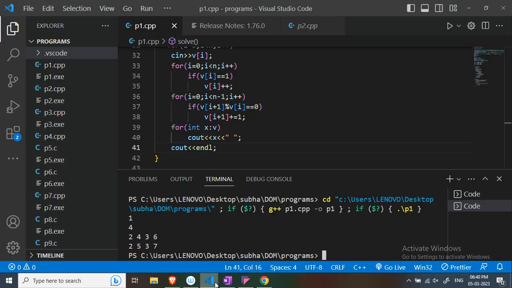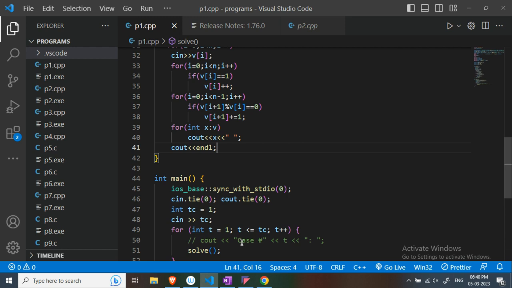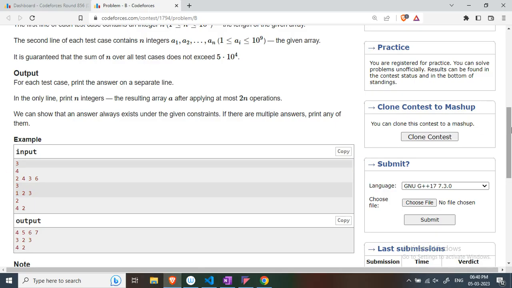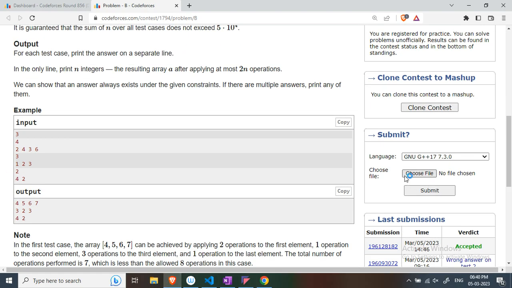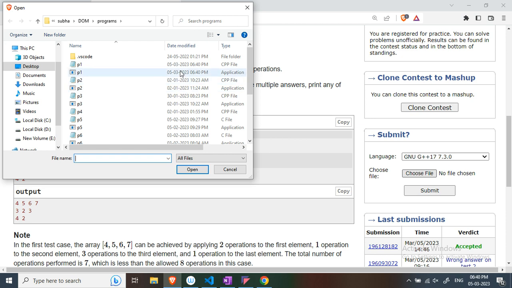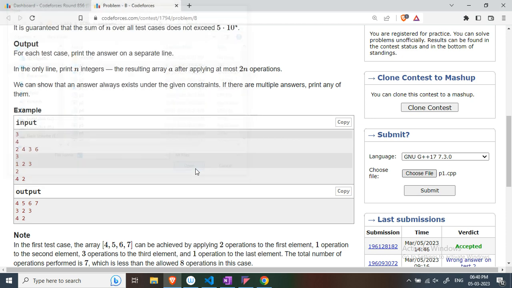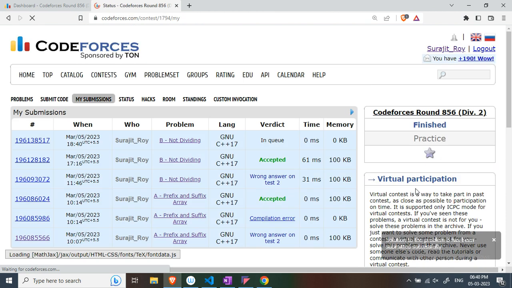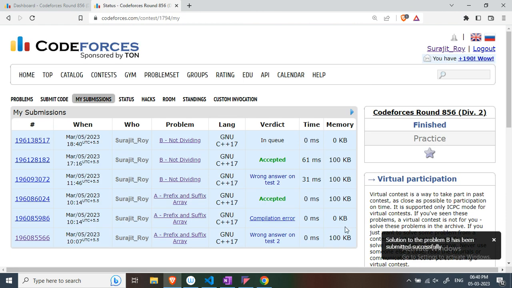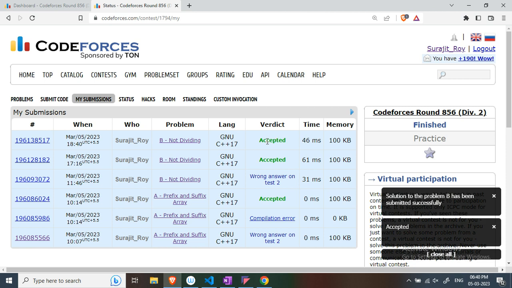If you see the output clearly, 5 is not divisible by 2, 3 is not divisible by 5, and 7 is not divisible by 3. Okay, now I will submit the program. So as you can see, it is accepted.